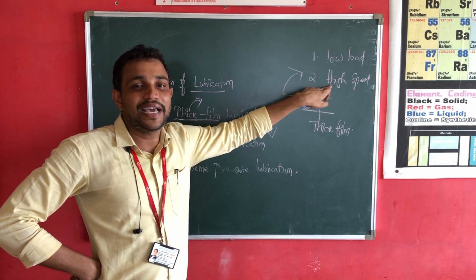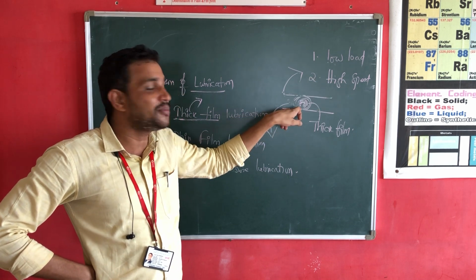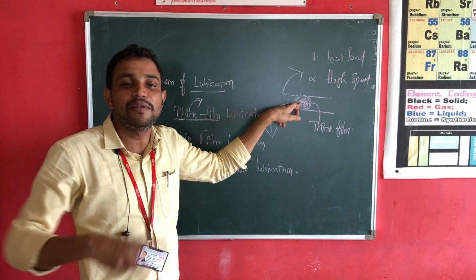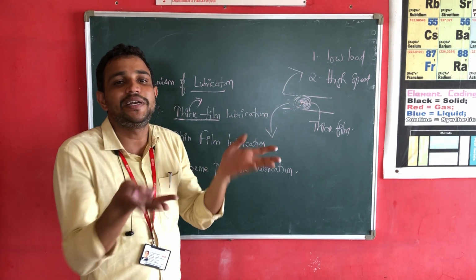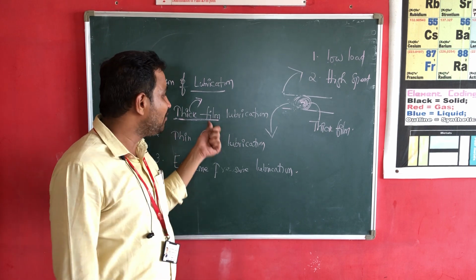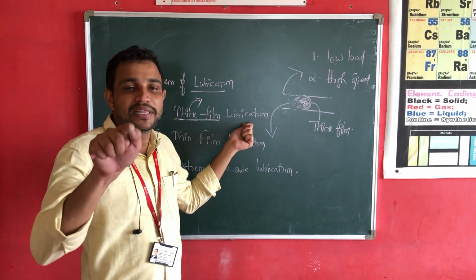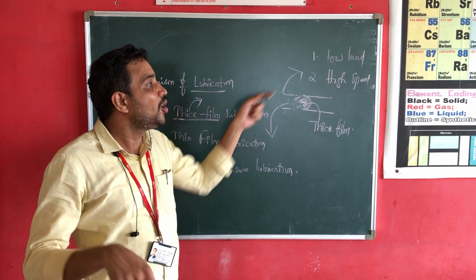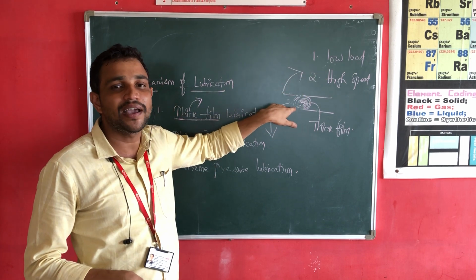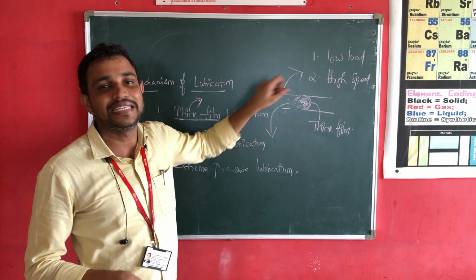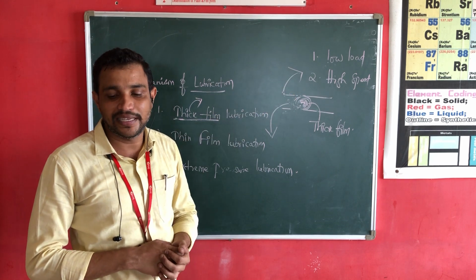Even if the speed is high, due to the high viscosity of the lubricating oil, it will stick to the surfaces of the machinery part. It will not spill out. So, thick film lubrication is nothing but when the machinery parts are working with low load and high speed. You have to introduce a lubricating oil which has high thickness.